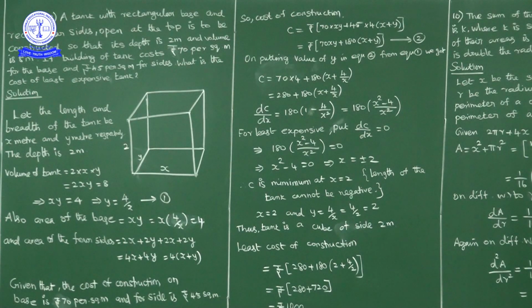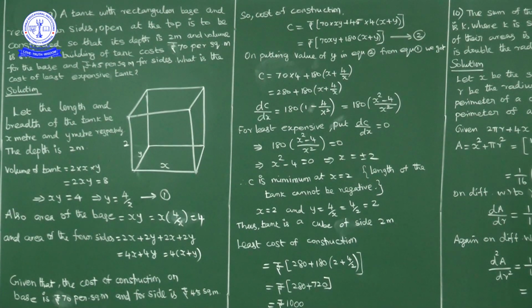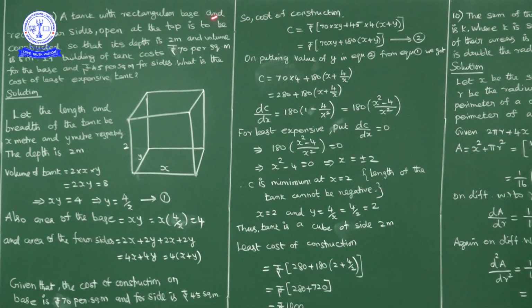Hello students, we are discussing applications of derivatives, miscellaneous exercise. Up to question number 8 we completed. Next, question number 9. A tank with rectangular base and rectangular sides open at the top is to be constructed so that its depth is 2 meters and volume is 8 cubic meters.